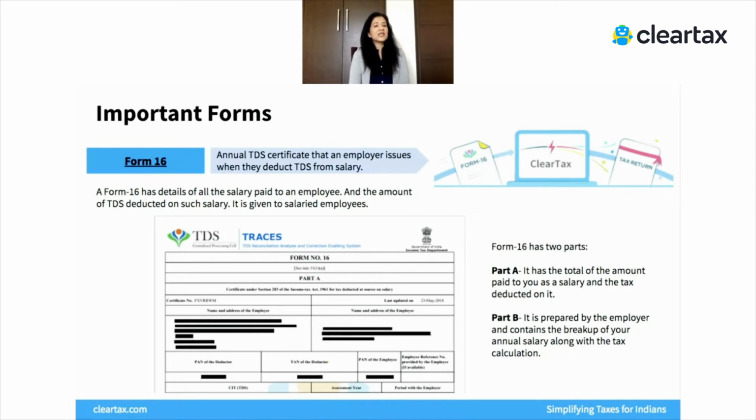A Form 16 is proof that your employer has deducted taxes on what has been paid to you and has deposited those taxes with the government. So, a very essential and basic document that every salaried person must have if they have faced TDS. On ClearTax, you can simply upload your Form 16 and we will automatically prepare your tax returns.